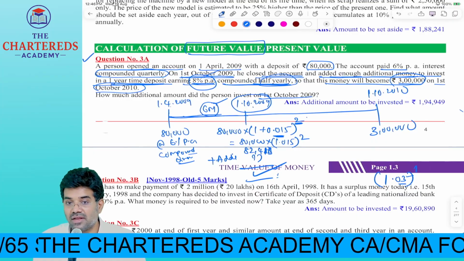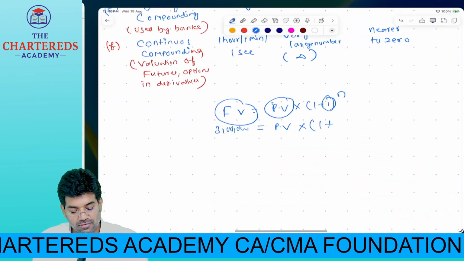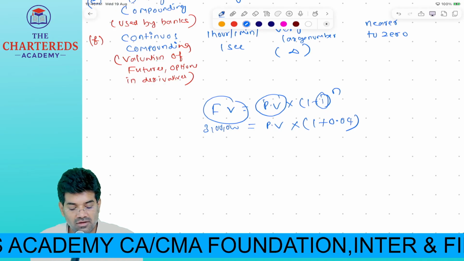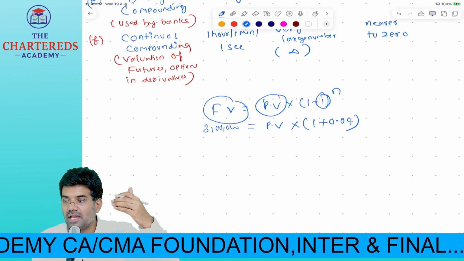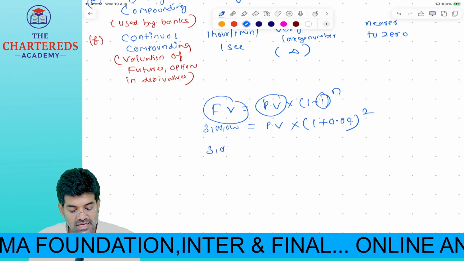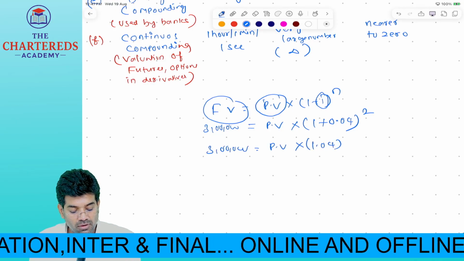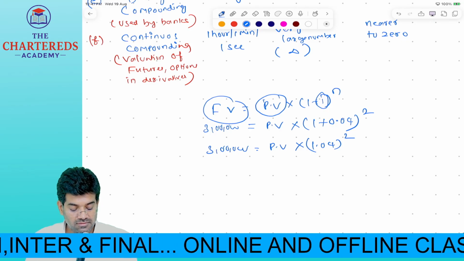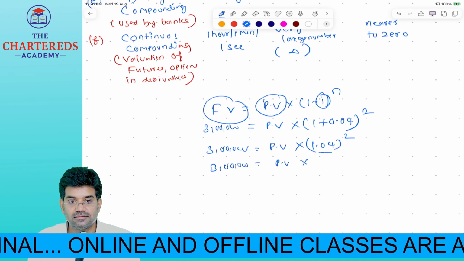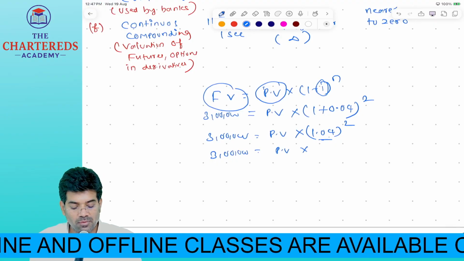How much is the interest rate given? 8% per annum. 8 into 6 by 12. How much? 4. So 0.04. Correct interest rate. Whole power in a year, how many times compounding will happen if it is half yearly compounding? 2 times. So 3 lakhs is equal to present value into 1.04 whole power 2. How much are you getting? 1.04 into 1.04.